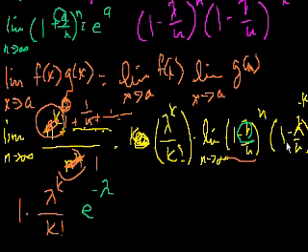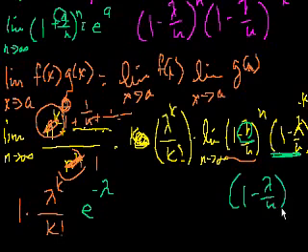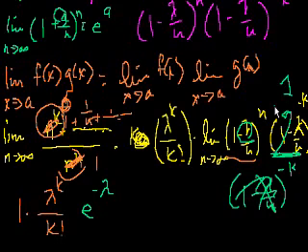And then finally, what's the limit as n approaches infinity of 1 minus lambda over n to the minus k power? What happens as n approaches infinity? Well, lambda is a constant. As n approaches infinity, this term is going to approach 0. So you have 1 to the minus k. 1 to any power is 1. So that term becomes 1. So we have another 1 there.